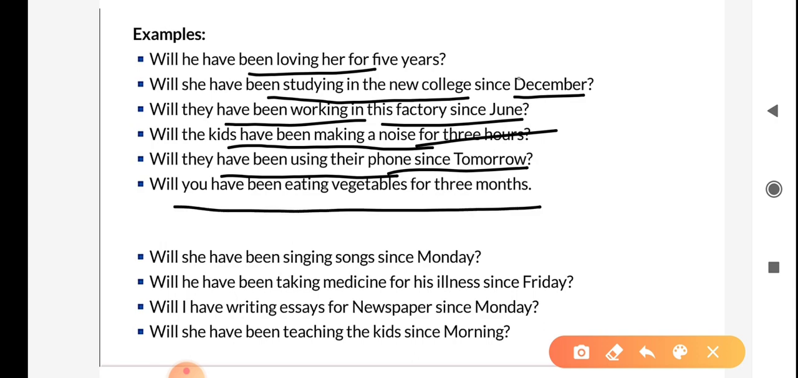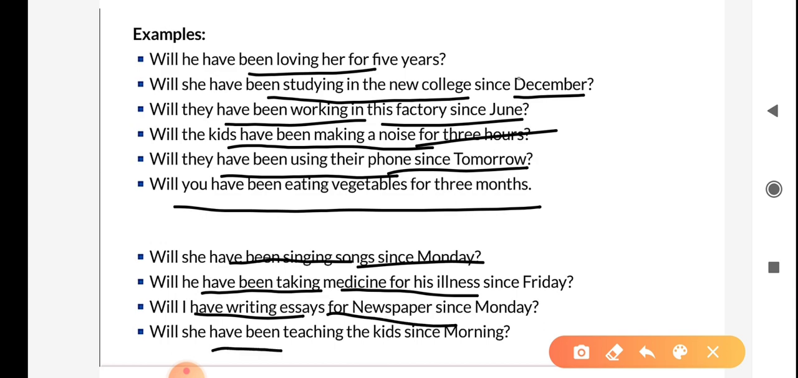Will you have been eating vegetables for 3 months? Will she have been singing songs since Monday? Will he have been taking medicine for his illness since Friday? Will I have been writing essays for the newspaper since Monday? Will she have been teaching the kids since morning?